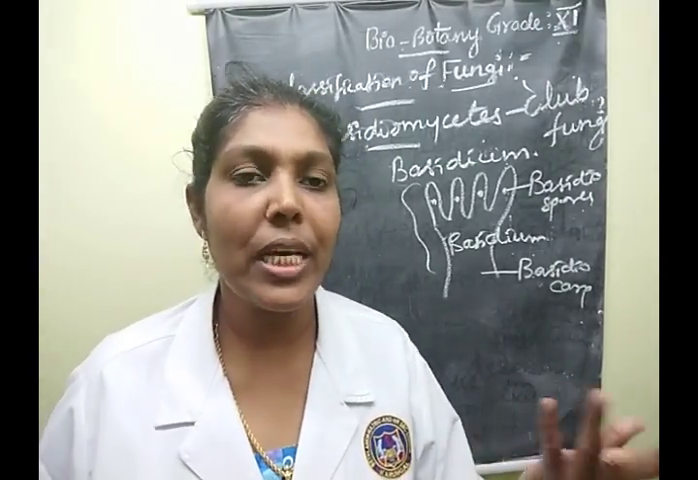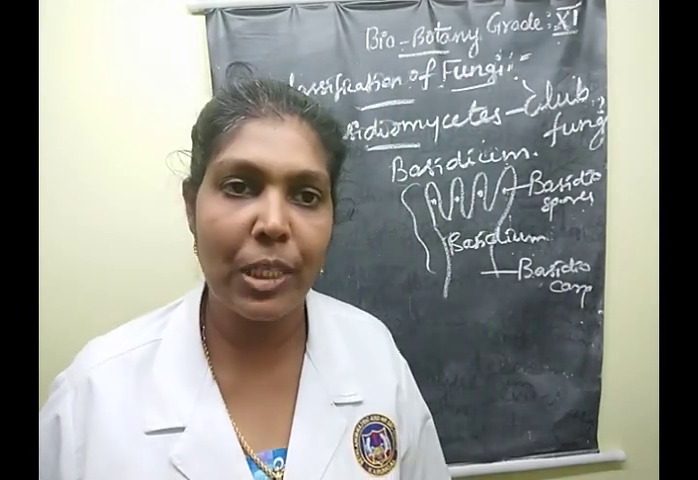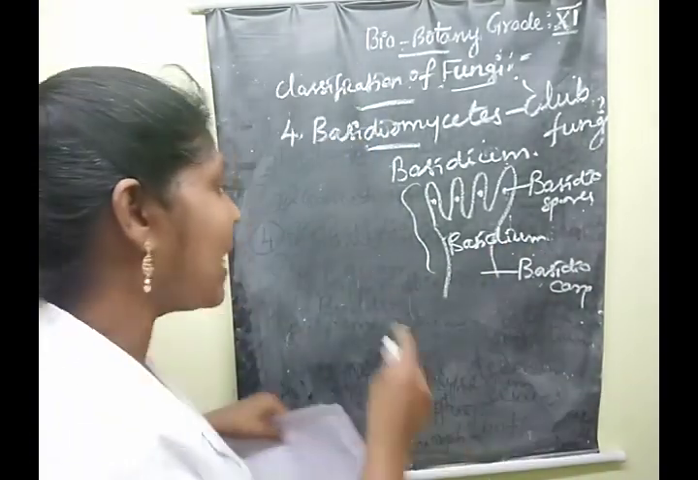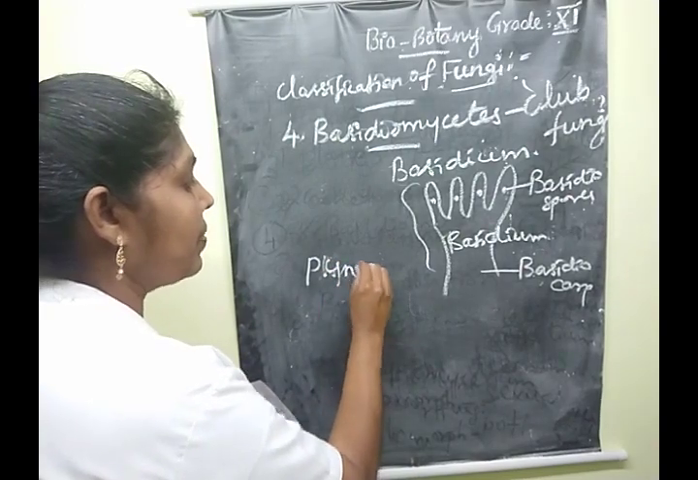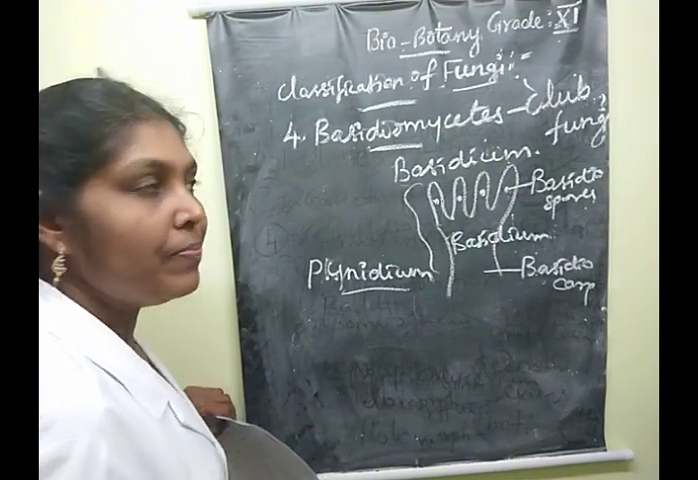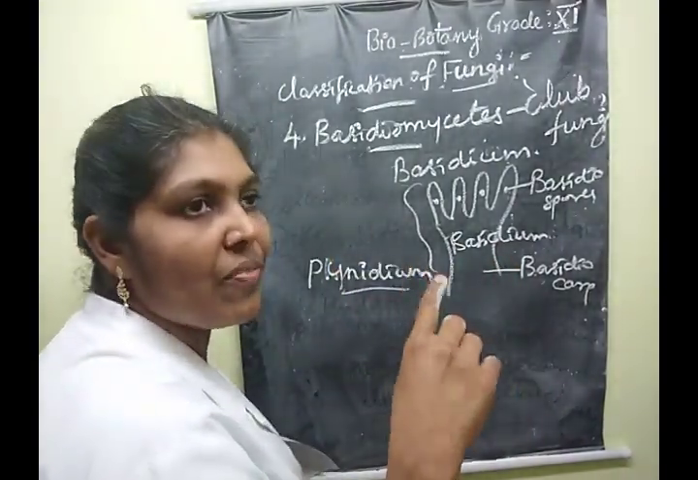Clear? Asexual reproduction also takes place there: conidia, oidia, and chlamydospore formation. Then what is a pycnidium? Here, in this asexual reproduction type, there is formation of conidia.